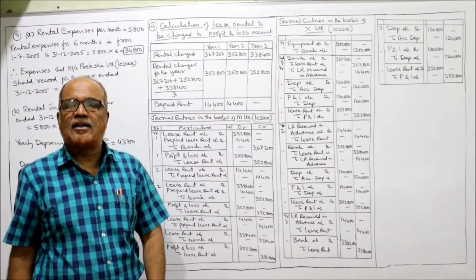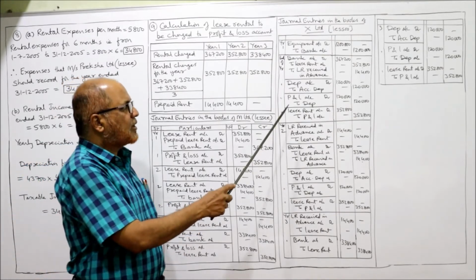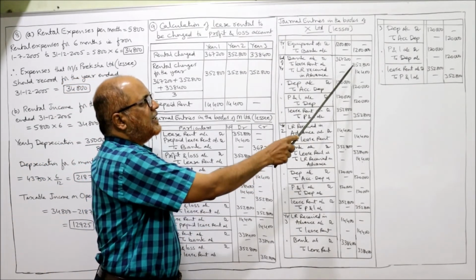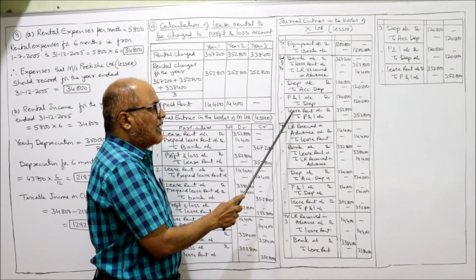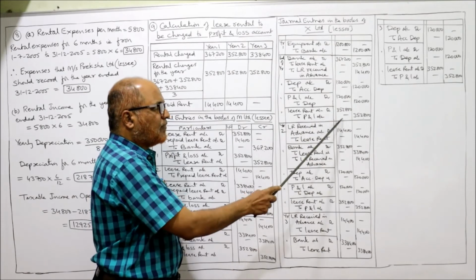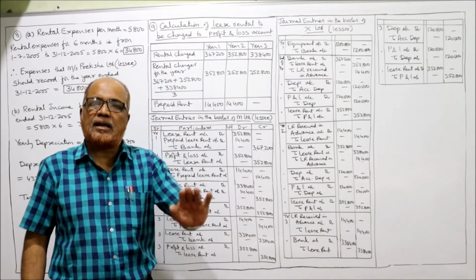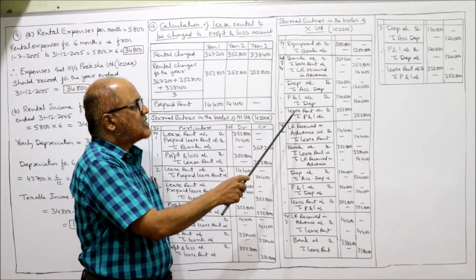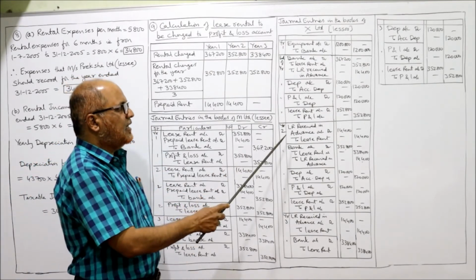Similarly, the lease rent will be transferred to P&L account. So lease rent account debit to P&L account. See here, the lease rent account is credited. Now we have to debit lease rent account to profit and loss account. That means the lease rent account will get closed by transferring it to profit and loss account. So these are the 4 entries passed in the first year. Similarly, 4 entries in the second year.